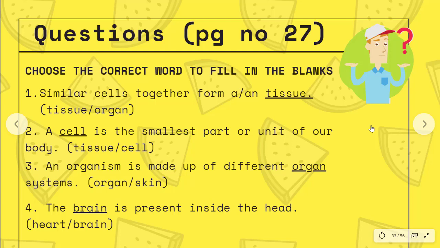The third one, an organism is made up of different dash systems. The options are organ and skin, and the correct answer is organ. So the correct sentence is an organism is made up of different organ systems. The fourth one, the dash is present inside the head. The options are heart and brain, and the correct answer is brain. So the correct sentence is the brain is present inside the head.